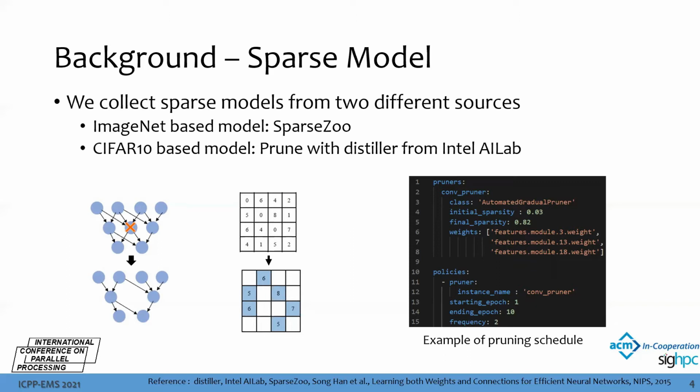Distiller provides several pruners, so we can easily prune CNN models by retraining with the pruning schedule we define, just like the example shown here. We have to declare which layers of weights we want to prune, the desired sparsity, and which pruner we are going to use in the pruning schedule.